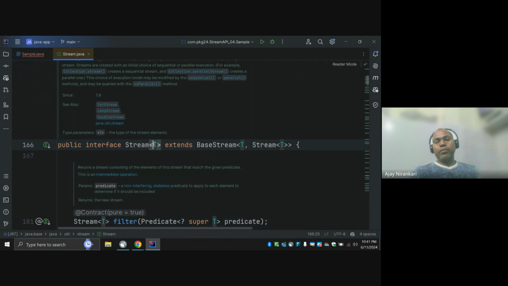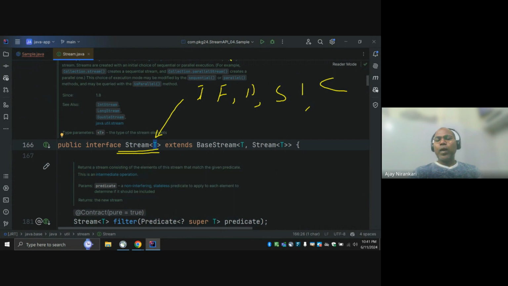Here, notice the T. T means any kind of type, or any type of value this stream can support. So generally we have types like integer, float, double, string, right? Or maybe any custom object, maybe an Employee class, anything. Whenever you are writing code, many times we have to handle numbers. A number is an integer, or maybe long, maybe float, maybe double. So for that, the JDK decided to provide some specialized interfaces.